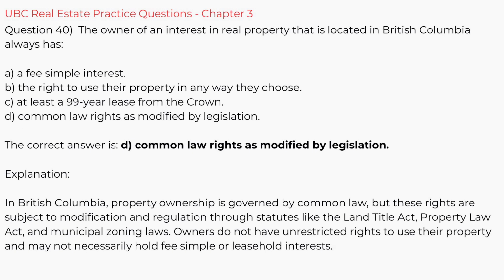Question 40. The owner of an interest in real property that is located in British Columbia always has A. A fee simple interest. B. The right to use their property in any way they choose. C. At least a 99-year lease from the Crown. D. Common law rights as modified by legislation. The correct answer is D. Common law rights as modified by legislation.